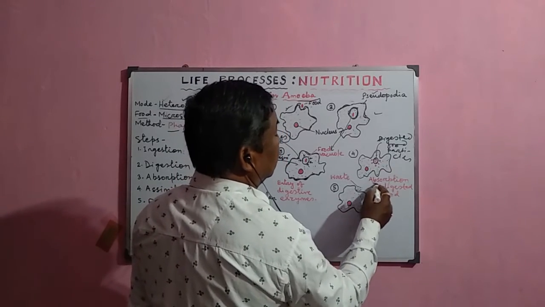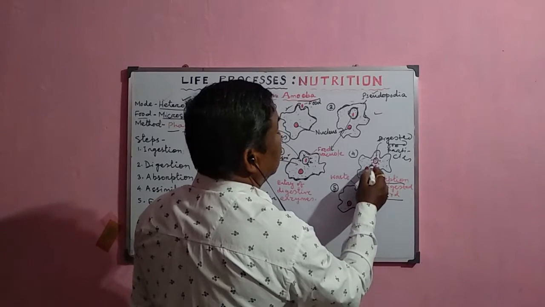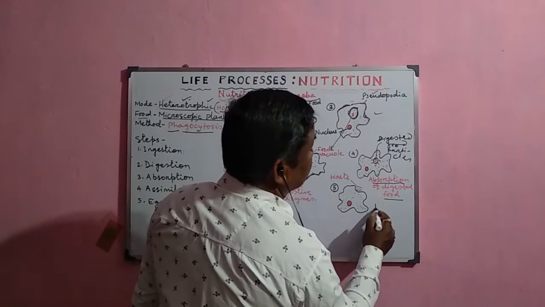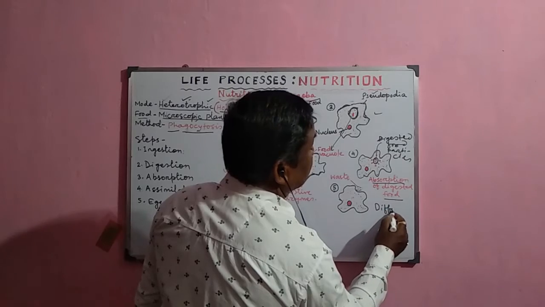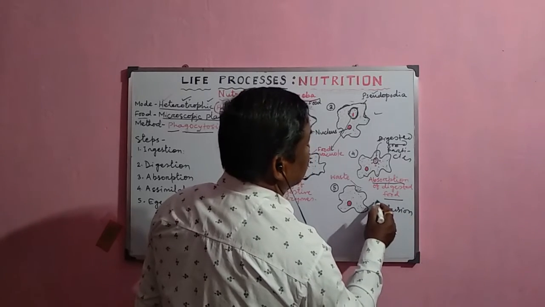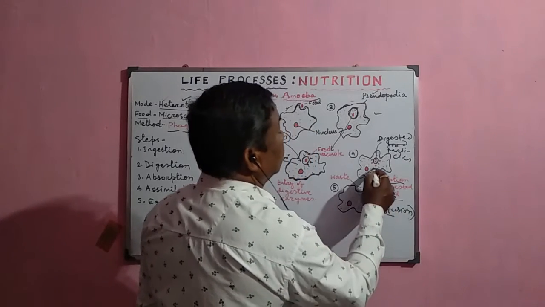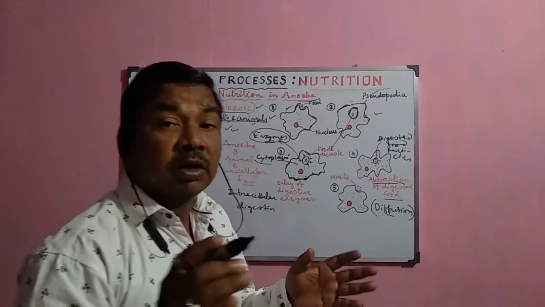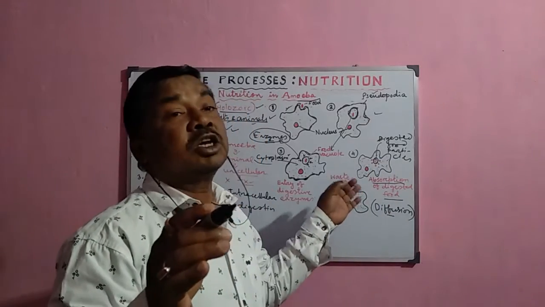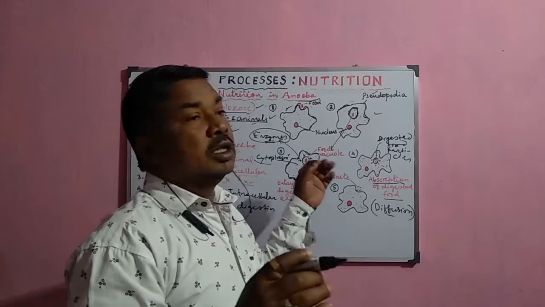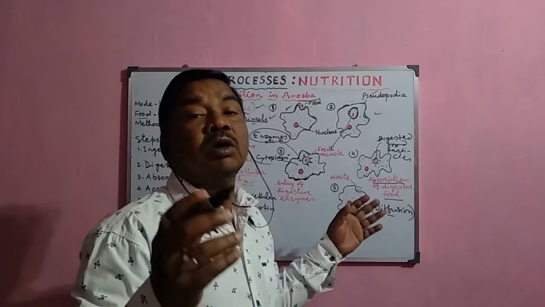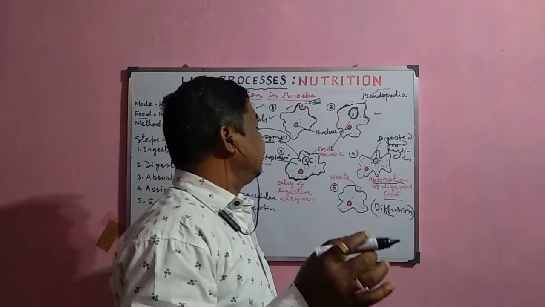That is called absorption of the digested food, and the specific process is diffusion. By the process of diffusion, they are absorbed into the cytoplasm. After the entry of this digested food, suppose it is in the form of amino acids or glucose molecules.